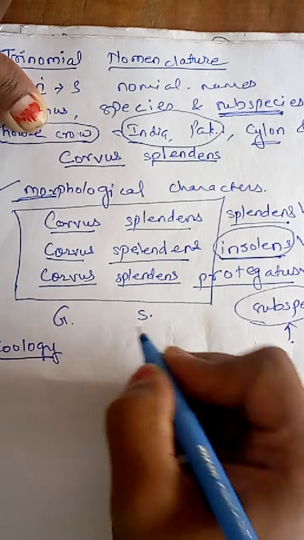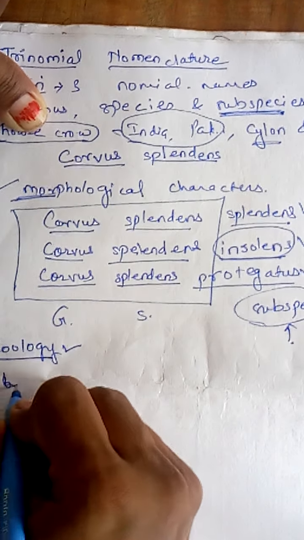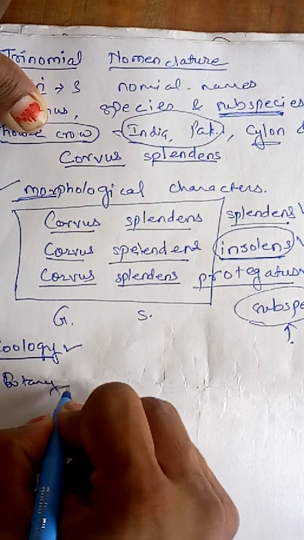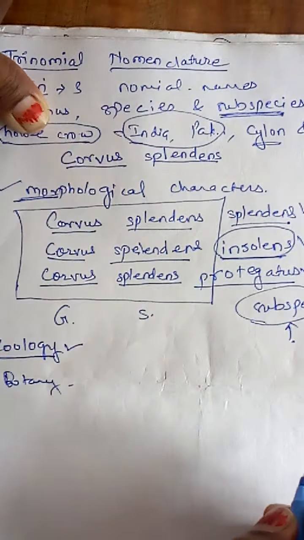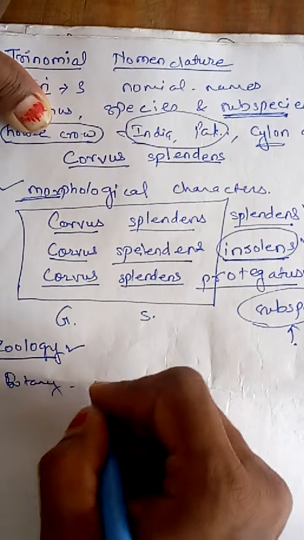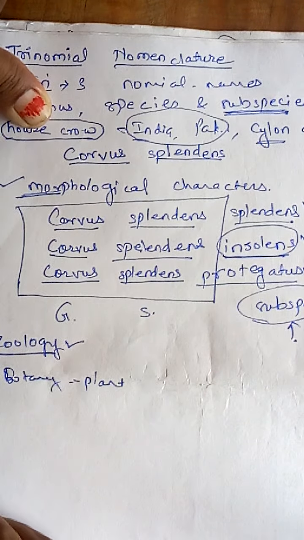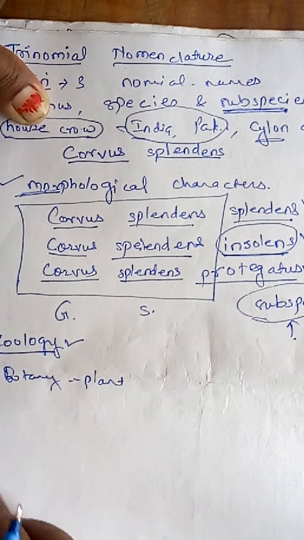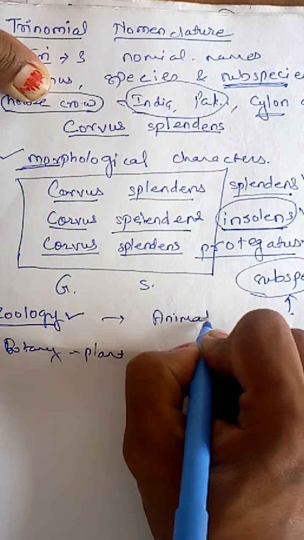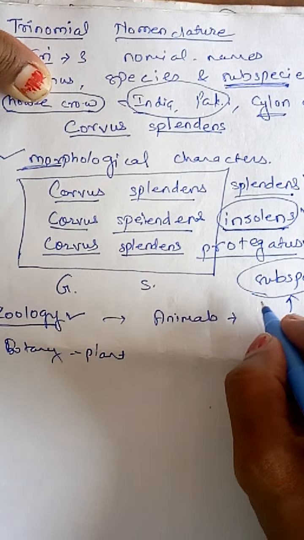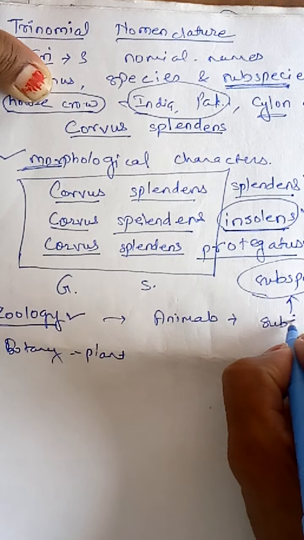It is not present in botany, meaning we do not label any particular plant like this way. We are only naming the animals. Only animals possess subspecies.